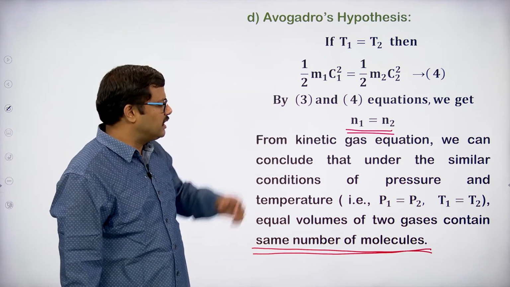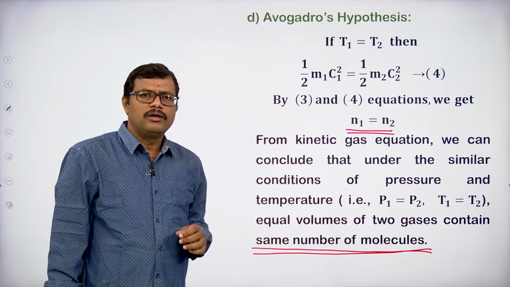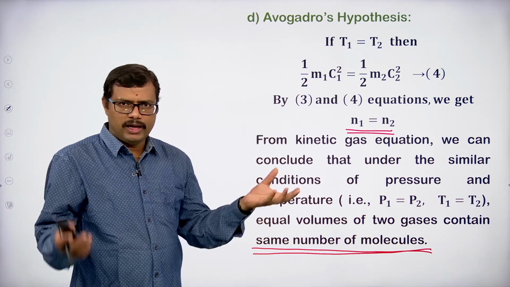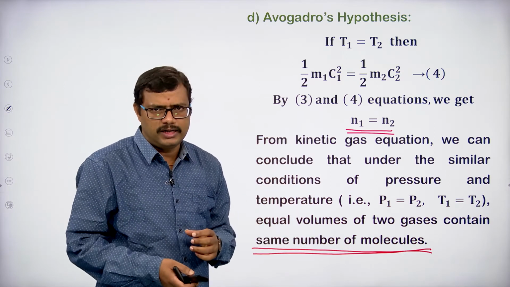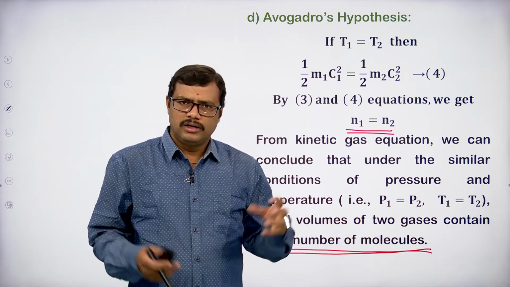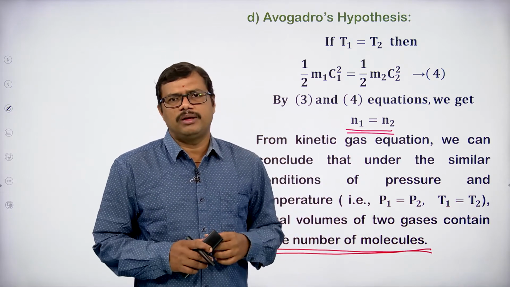So we can apply the kinetic gas equation and thereby derive Avogadro's law. We have taken two gases under normal, room conditions, with the pressure constant, equal volumes so the volume is constant, and the same temperature.